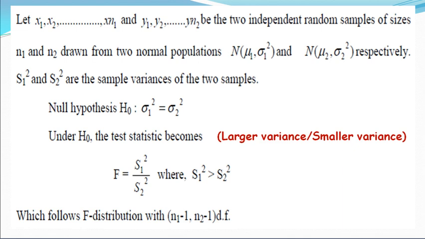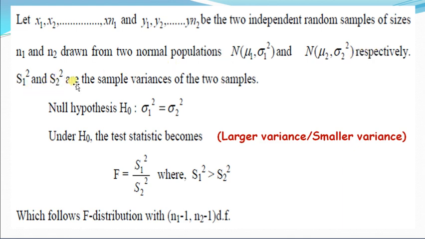Let x1, x2, ..., xn1 and y1, y2, ..., yn2 be two independent random samples of sizes n1 and n2 respectively, drawn from two normal populations. The first sample is independently normally distributed with mean mu1 and variance sigma1 square, and the second sample y1, y2 up to yn2 is independently normally distributed with population mean mu2 and population variance sigma2 square respectively.